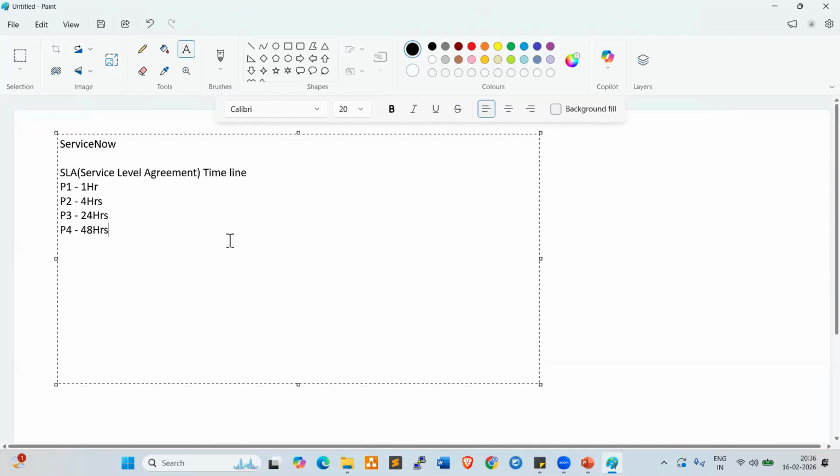So within that SLA, the ticket should be closed. Otherwise, it will move to management, the next level. Even if they close the ticket without resolving the issue, we can reopen it. So these tickets are very important and transparent.